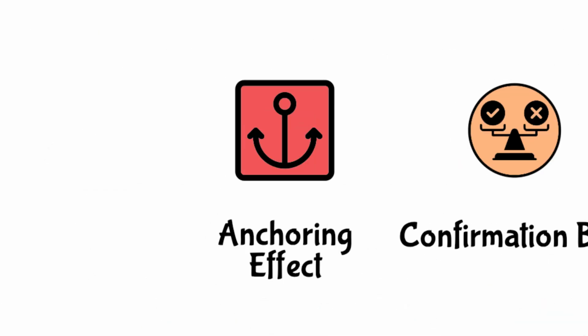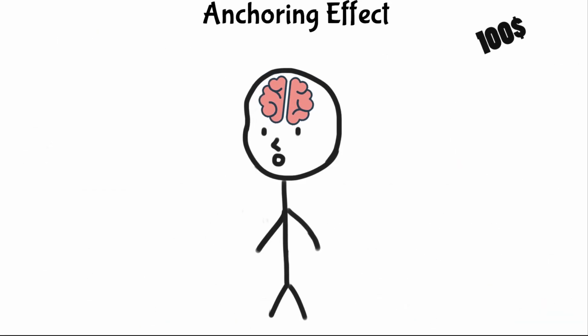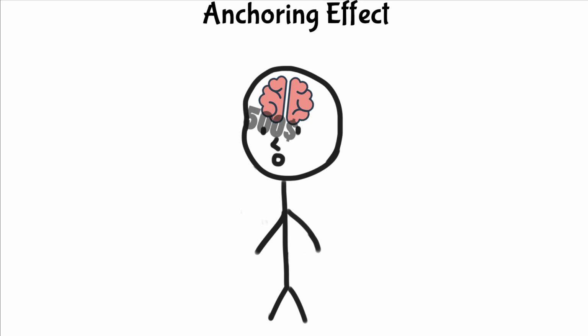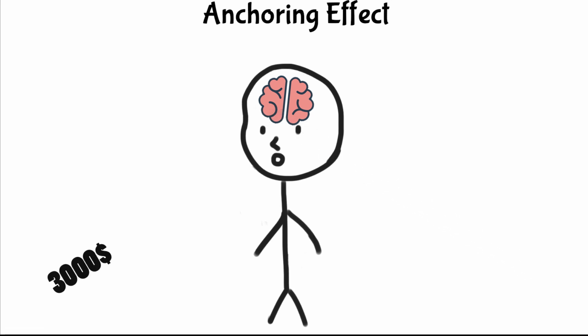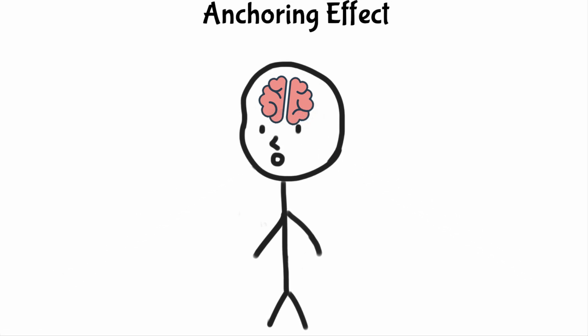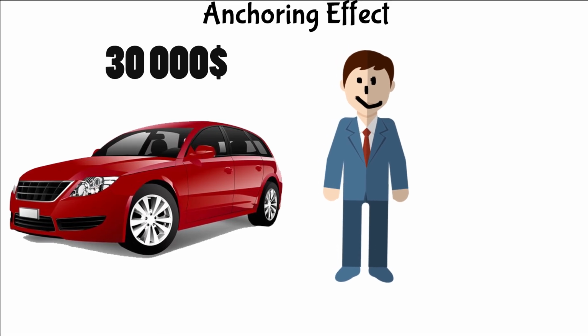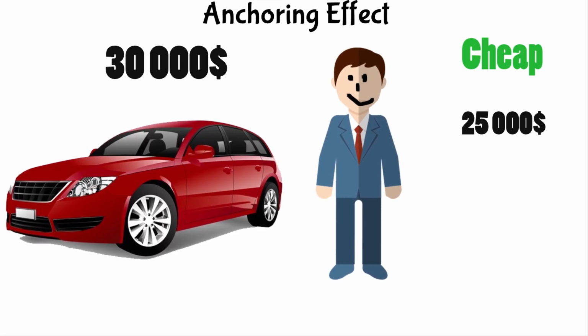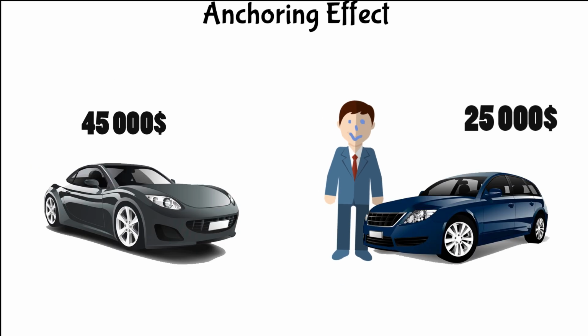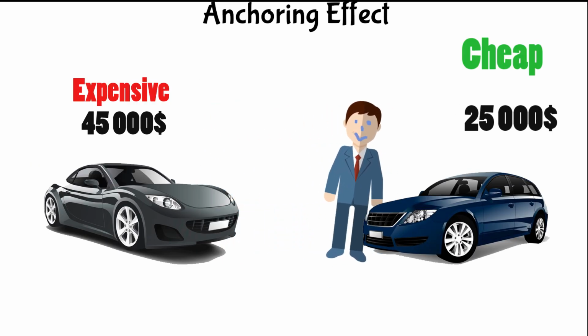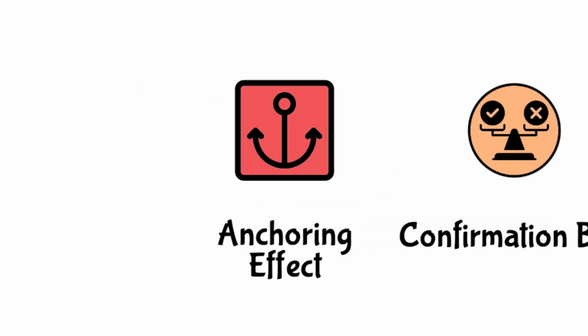Anchoring Effect. The anchoring effect occurs when the first piece of information we receive influences our subsequent judgments and decisions. For example, if you are told that a car costs $30,000, any lower price will seem like a bargain. Imagine setting an anchor price in your mind and comparing everything else to it.